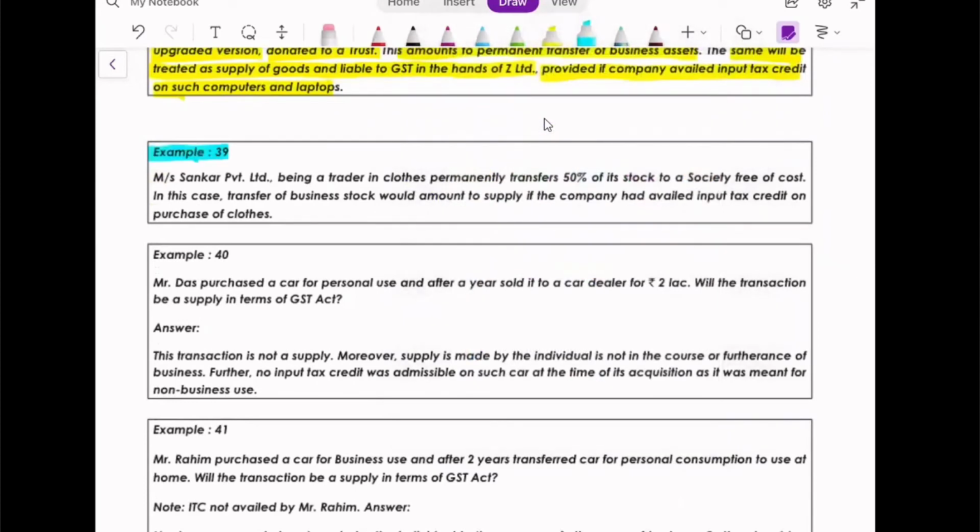Next one. Everything is bread and butter. Sankar Private Limited, being a trader in clothes, permanently transfers 50% of its stock to a society free of cost. In this case, transfer of business stock would amount to supply if the company has availed input tax credit on purchase of goods. Very easy.